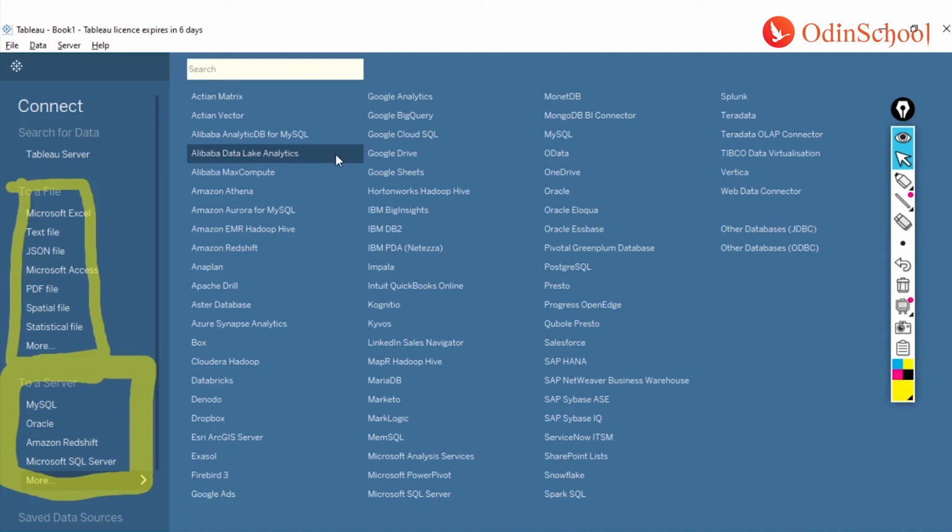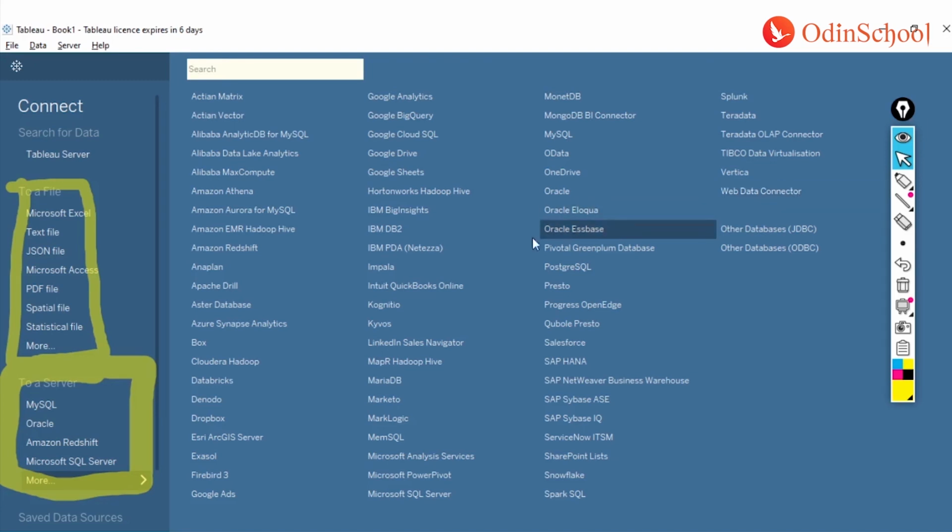In case you do not have them over here, we can always use the ODBC or JDBC connections. We can also use web data connectors, where we can directly connect our Tableau dashboards to web data connectors and scrape the data directly from those online websites.